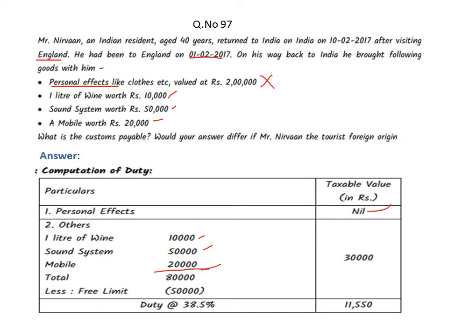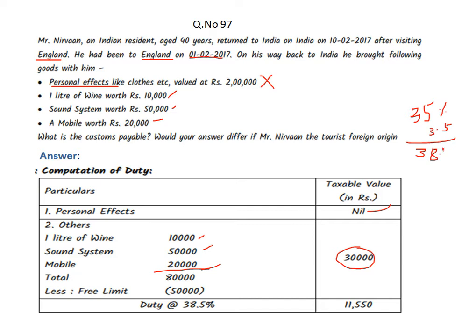So the state is here. Actually, where does he come from? England. England is not Nepal, Myanmar, or Bhutan. He comes from a country other than these three countries. So the limit is how much? 50,000. So out of the total 80,000 rupees, up to 50,000 rupees of baggage is exempted. That is the free limit. And how much is left? Only 30,000. So on the 30,000 rupees, 35% BCD. Remember, BCD 35%. On BCD 10% is surcharge, that is 3.5. So the total is 38.5.